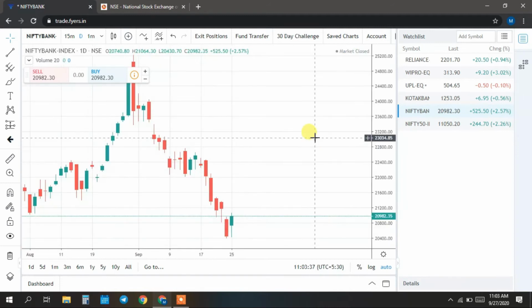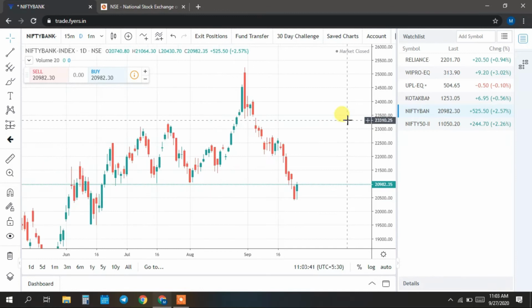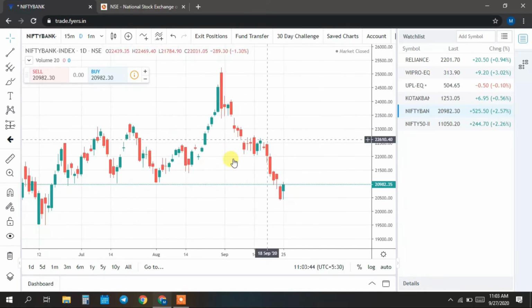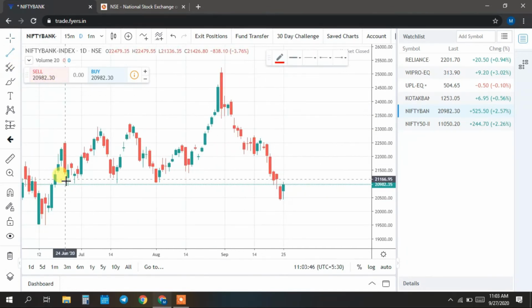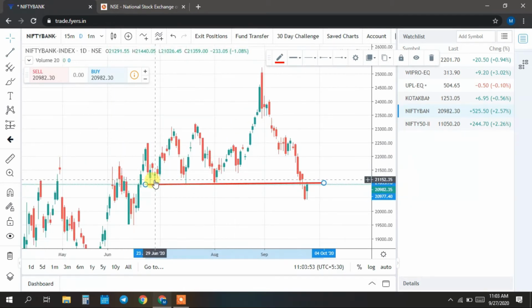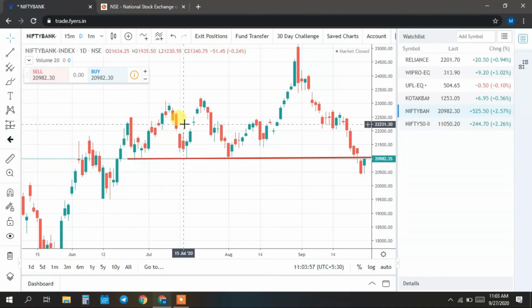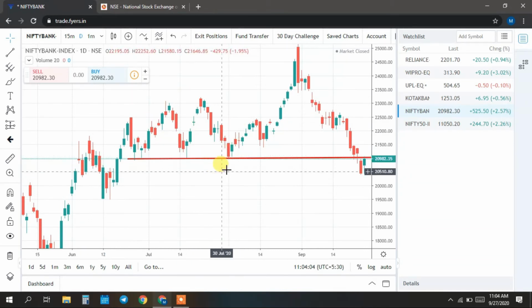Now going to Bank Nifty. As you can see, Bank Nifty has been continuously falling for the past few days, as you all have been observing. You can see a clean indication here that this line was acting as a support line previously. Whenever the market was coming to this level, it used to take support. This is the first time, the second time, the third time. It has taken support three times at the same level and gone up. That means this level has become weak. It has tested 2-3 times.